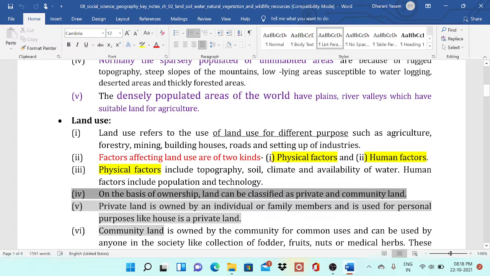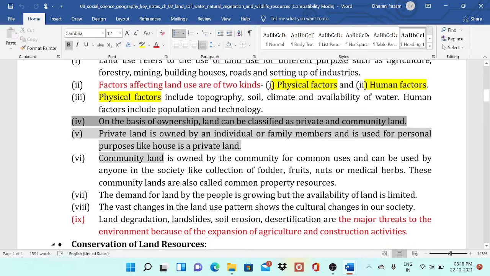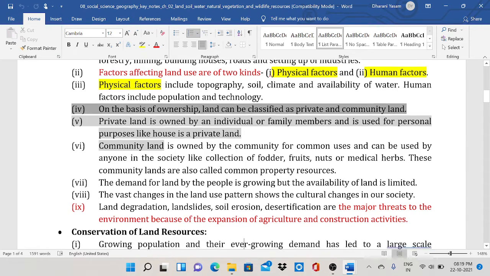On the basis of ownership, land can be classified as private and community land. Private land is owned by an individual or family members and is used for personal purposes, like a house. Community land is owned by the community for common uses and can be used by anyone in the society, like the collection of fodder, fruits, nuts or medicinal herbs. These community lands are also called common property resources. The demand for land is growing, but the availability is limited. The vast changes in the land use pattern show the cultural changes in our society.